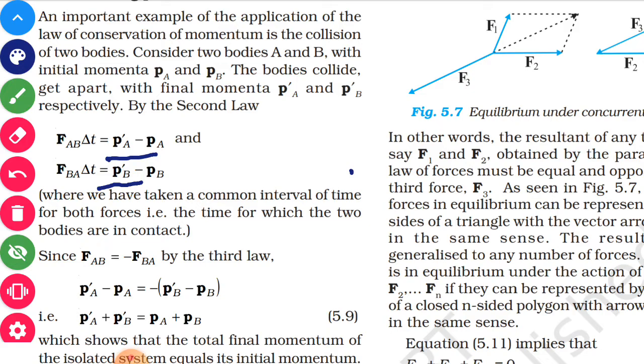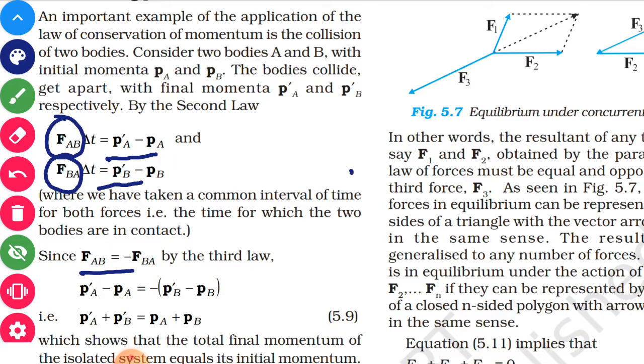Now as you know, these forces FAB and FBA are equal in magnitude and opposite in direction. So FAB is equal to minus FBA.